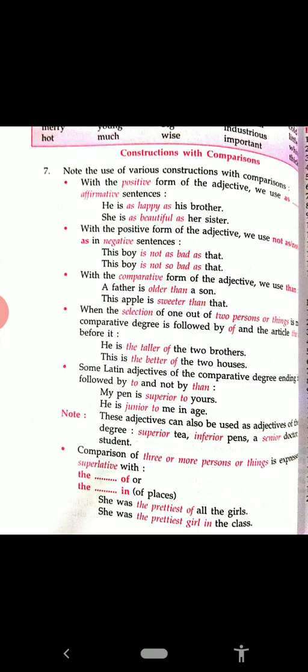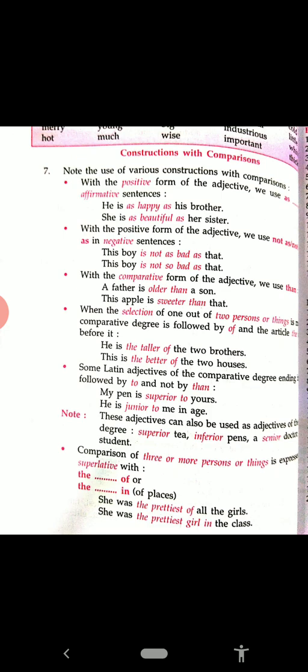See here. This boy is not as bad as that. The boy is not so bad as that. The not as, not so as. Clear to everyone? Okay.